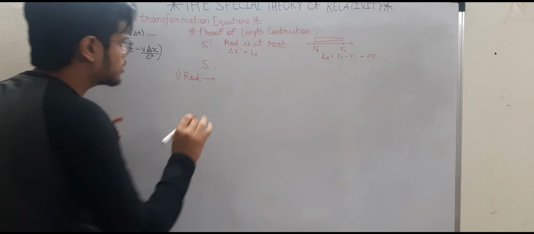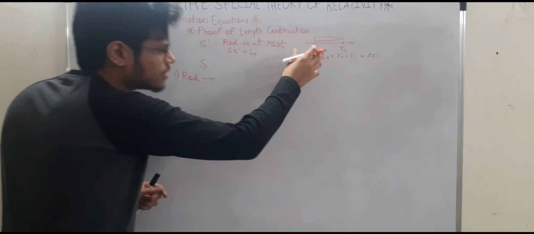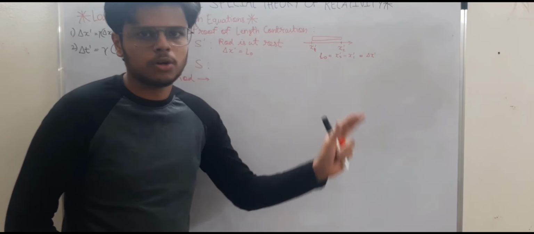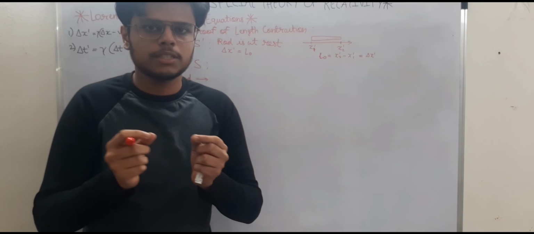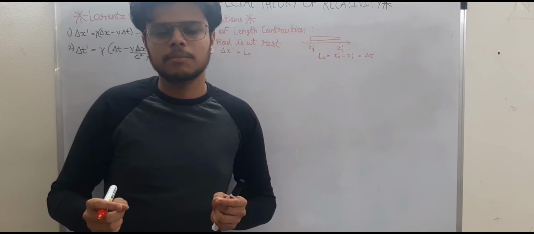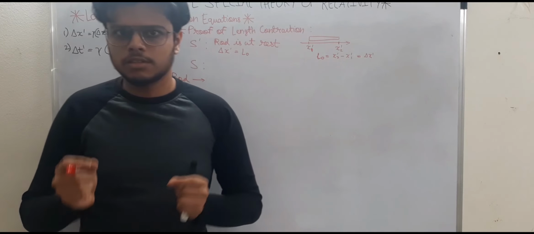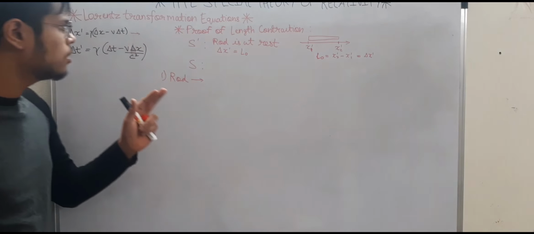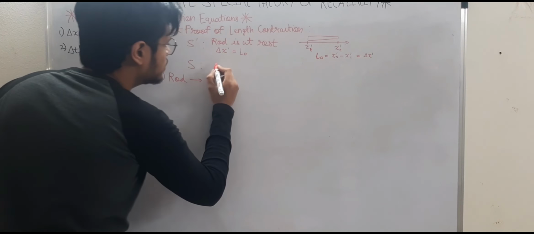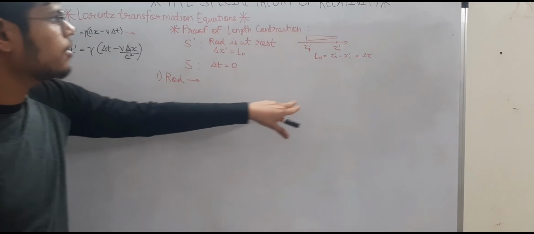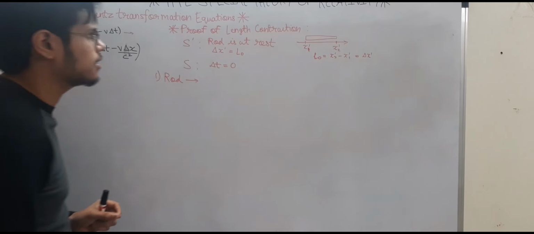Now let us go to a frame S where you are observing the same rod to be moving with some speed v. That means if you are trying to calculate the length of the rod, you have to measure it simultaneously. Because if you do not measure it simultaneously, it will not be called length. You have to simultaneously go to the endpoints of the rod and subtract the coordinates. So if it has to be simultaneous, the change in time interval is going to be 0. This is what you have to realize.